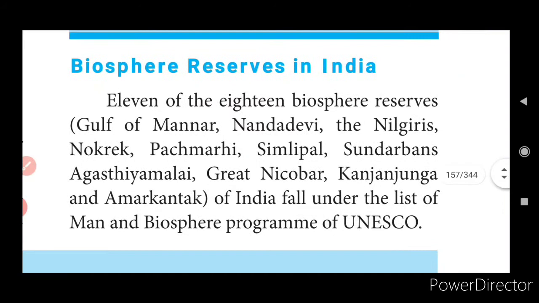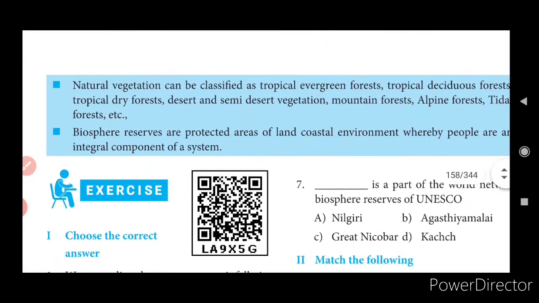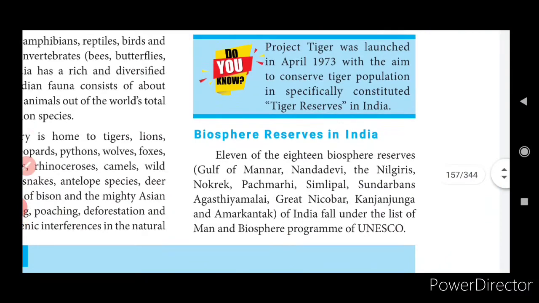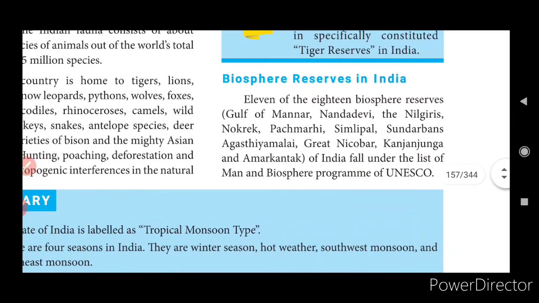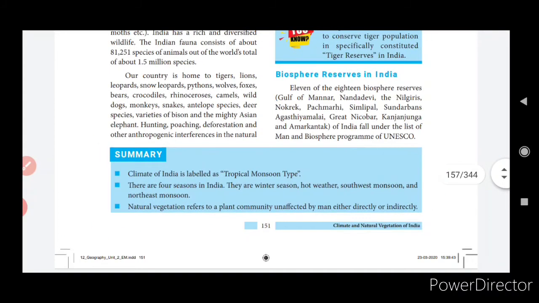Okay. Now coming to the biosphere reserves in India, 11 of the 18 biosphere reserves, that is Gulf of Mannar, Nanda Devi, the Nilgiris, Nokrek, Pachmarhi, Simlipal, Sundarbans, Agastya Malai, Great Nicobar, Kanchenjunga and Amarkantak of India fall under the list of the Man and Biosphere Programme of UNESCO. Okay. So these are the important points you have to understand about the biosphere reserves in India. These reserves protect the animals in these places.